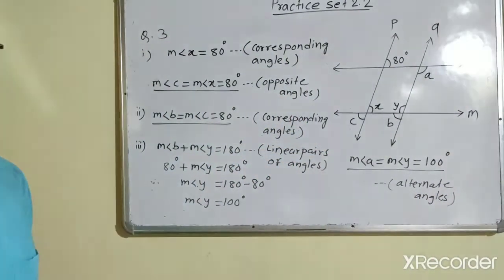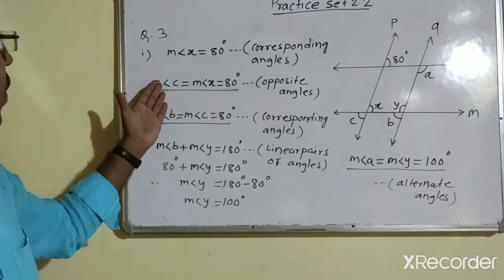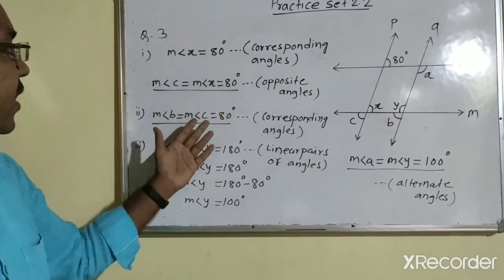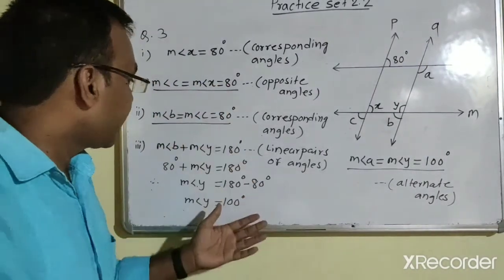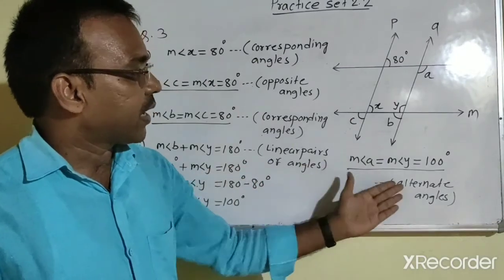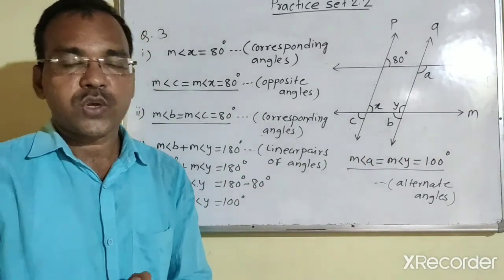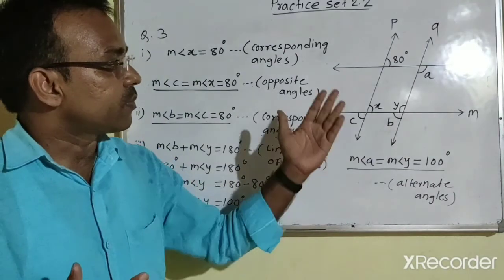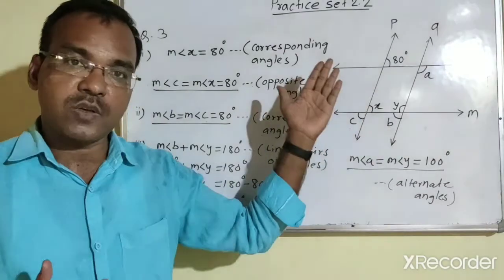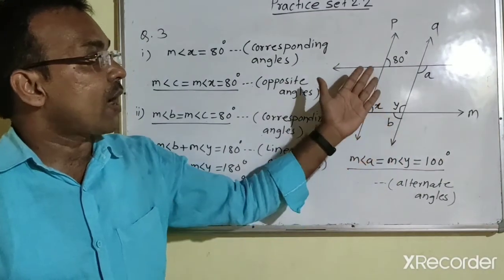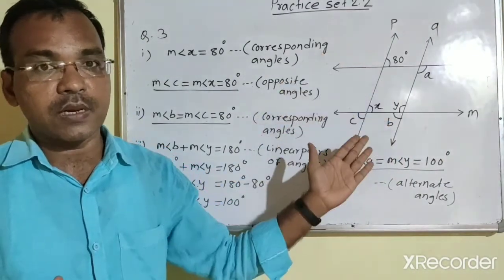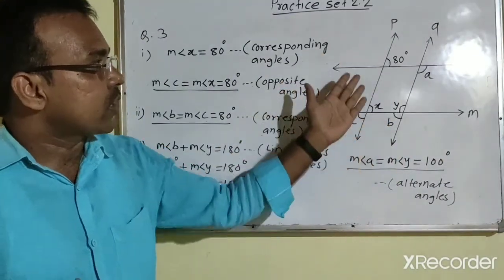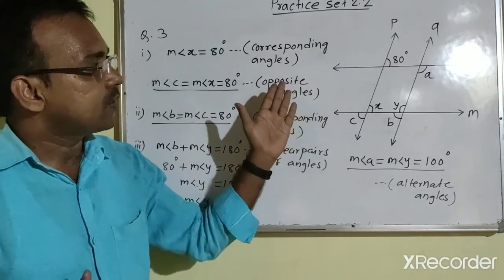So in this way we found measure of angle C as 80 degree, measure of angle B as 80 degree, and then measure of angle A as 100 degree. So here we have applied the properties of corresponding angles, then properties of interior angles and properties of alternate angles, which are formed by two parallel lines and a transversal. And by applying these properties we can solve the problems like this.